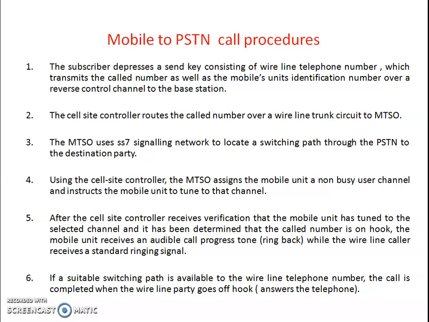After the cell site controller receives verification that the mobile unit has tuned to the selected channel, and it has been determined that the called number is on hook, the mobile unit receives an audible call progress tone, ring back, while the wireline caller receives a standard ringing signal. If a suitable switching path is available to the wireline telephone number, the call is completed when the wireline party goes off hook.